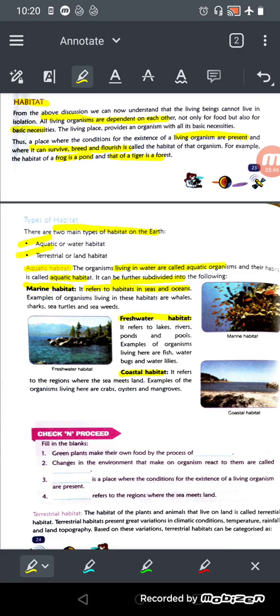Examples of organisms living in this habitat are whales, sharks, sea turtles and seaweeds. And what about the freshwater habitat? It refers to lakes, rivers, ponds and pools. Examples of organisms living here are fish, water bugs and water lilies.